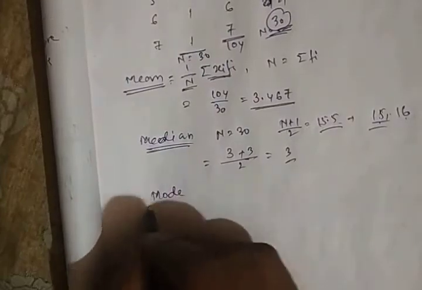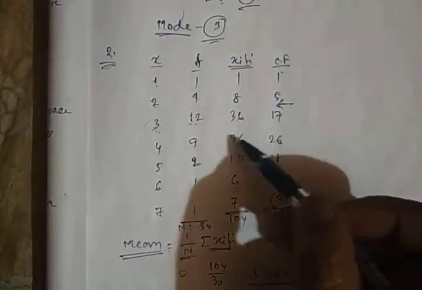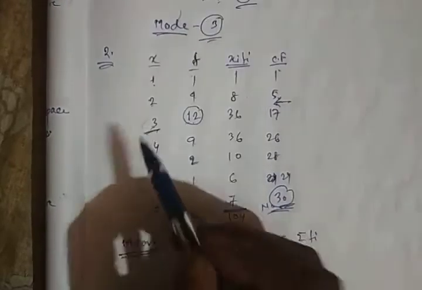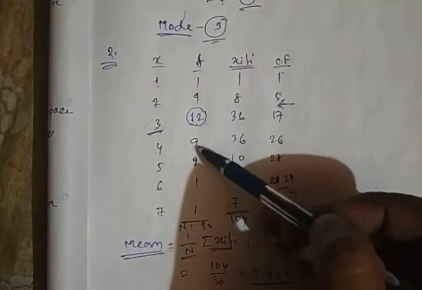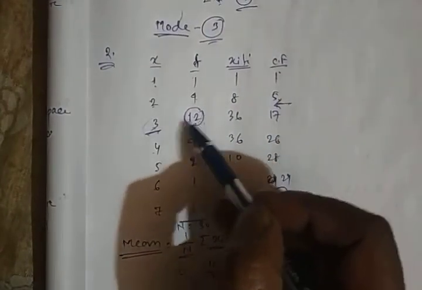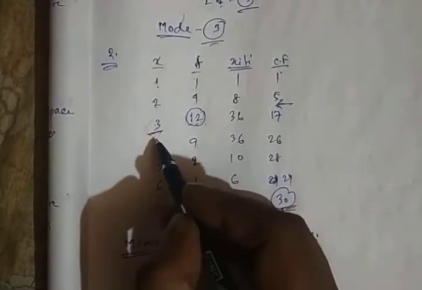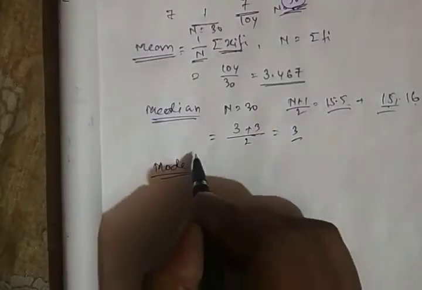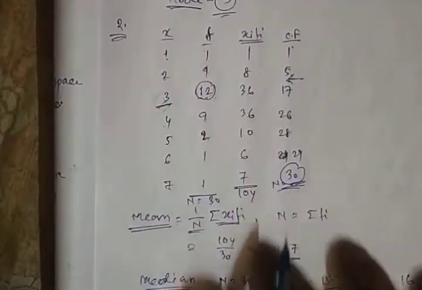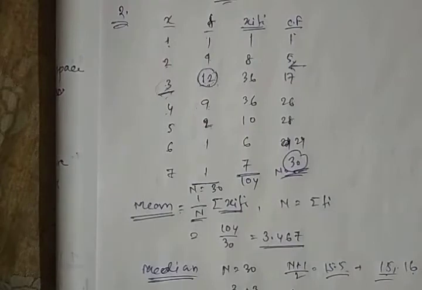Now for mode, it is obviously seen that the highest frequency occurs at the value 3. The frequencies are 1, 4, 12, 9, 2, 1, 1, so the most frequency, 12, occurs at the value 3. So 3 will be the median, and 3 will be the mode. In this way we will calculate the mean, median, mode for the simple frequency distribution.